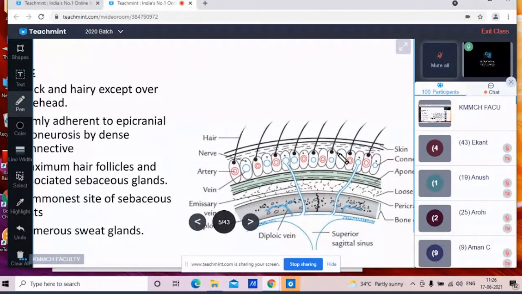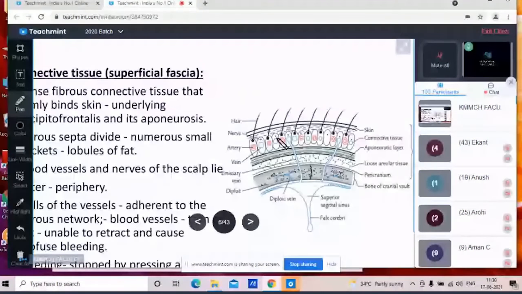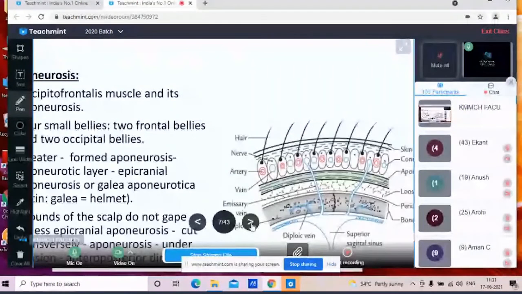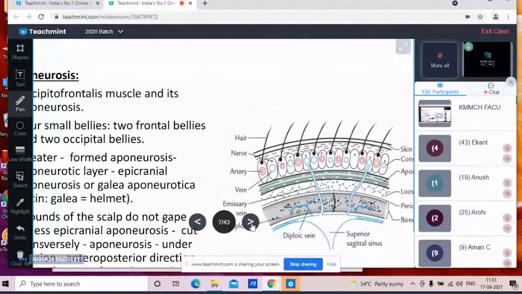So this is about the second layer, that is the connective tissue layer. Now coming to the third layer. So third layer, it is the epicranial aponeurosis, or you can say the aponeurosis. So mostly this layer, it is formed by the occipitofrontalis muscle and its aponeurosis.